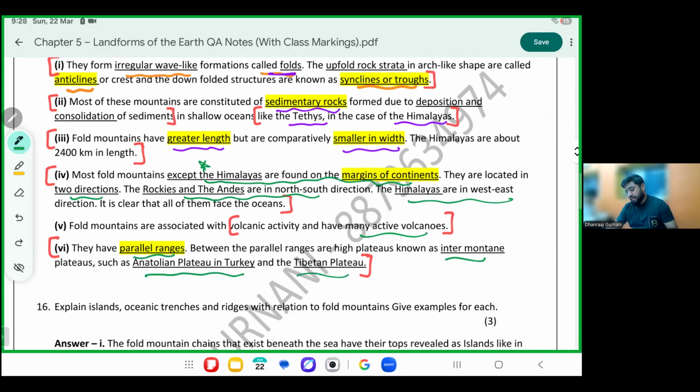Mark the two examples of intermontane plateau here. They will come on the next page again. Tibetan and Anatolian plateau in Turkey.